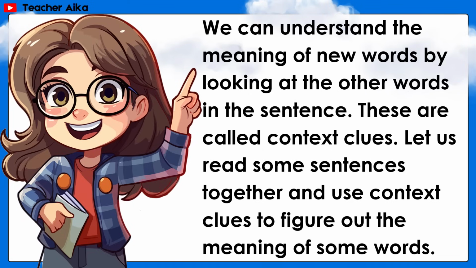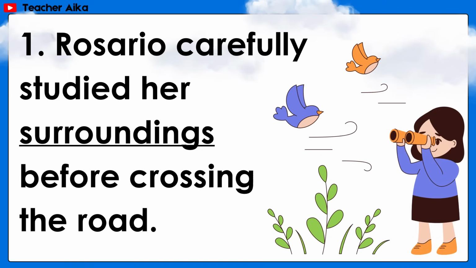We can understand the meaning of new words by looking at the other words in the sentence. These are called context clues. Let us read some sentences together and use context clues to figure out the meaning of some words. Number 1. Rosario carefully studied her surroundings before crossing the road. Underlined word, surroundings.